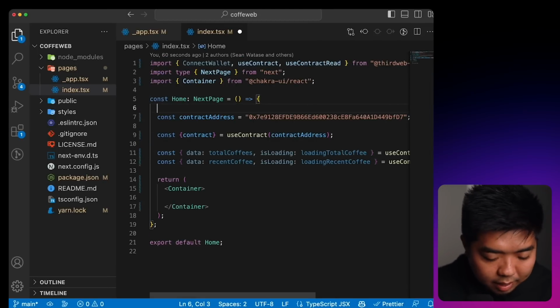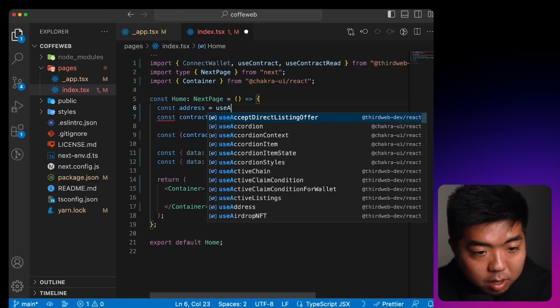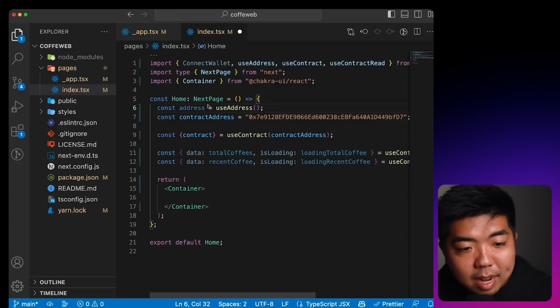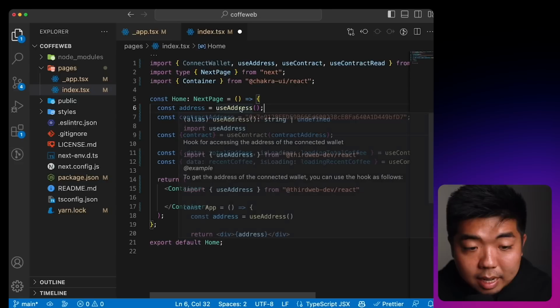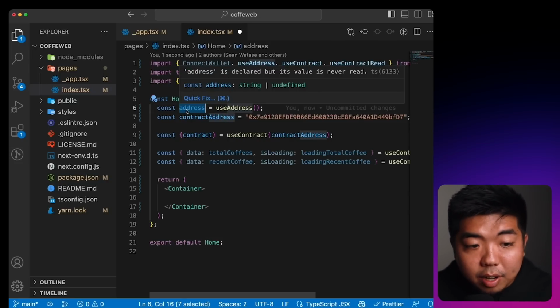I'm also going to add at the very top here just address, and we're going to use something called useAddress, which is another hook from ThirdWeb. And useAddress checks if there's any wallet connected to our app, and if there is, it'll store that wallet address under address right over here.